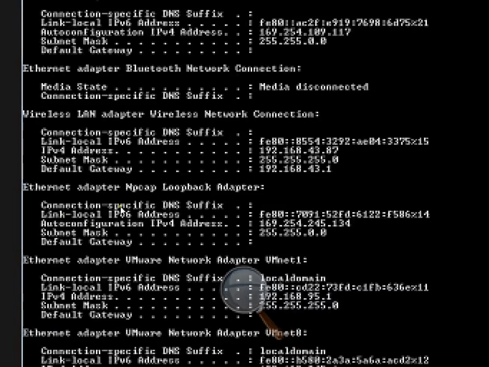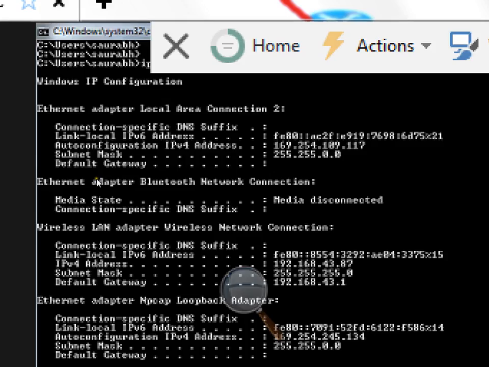It's not pretty clear though, but I hope you can understand. This wireless network is connected to some hotspot and this machine has the IP address 43.87. Okay, clear? 192.168.43.87 is the IP address of that machine.